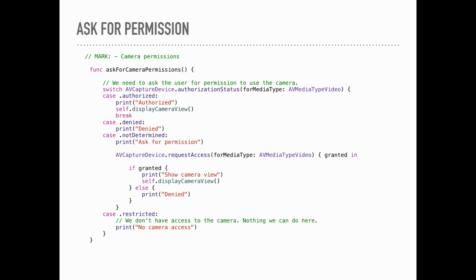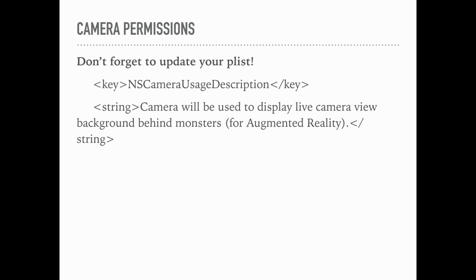Now when you're using the camera, you have to ask the user for permissions. So this is the code I put in for that. Basically, if the user hasn't authorized it, we prompt them to do so. If they're already authorized, we can just display the camera right away. Otherwise, if it's denied, then they just can't do it. And don't forget, when you're adding in this, you now need to add in an NS camera usage description that will be displayed to the user when they're prompted for access, that explains why you want access to their camera.